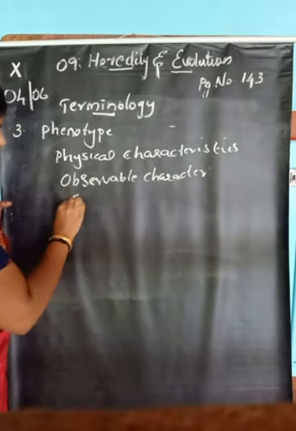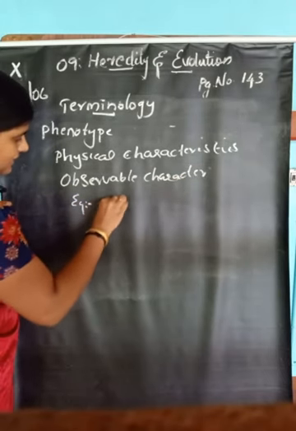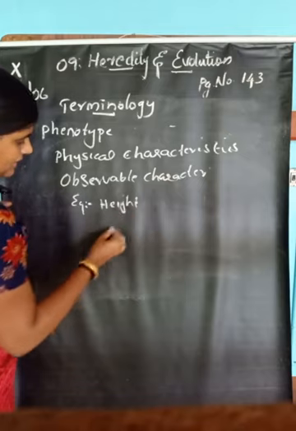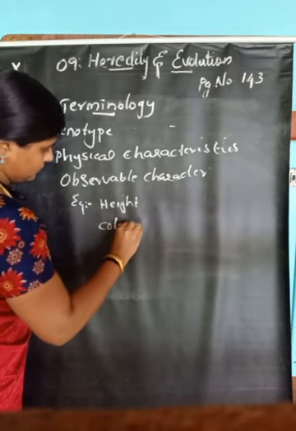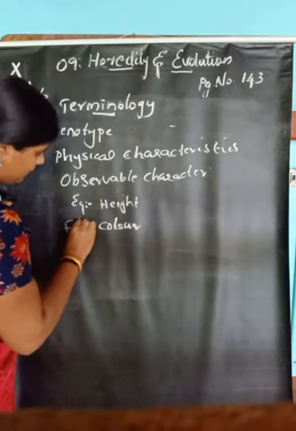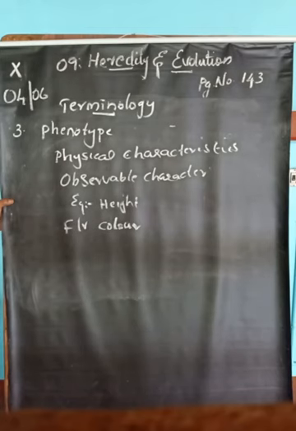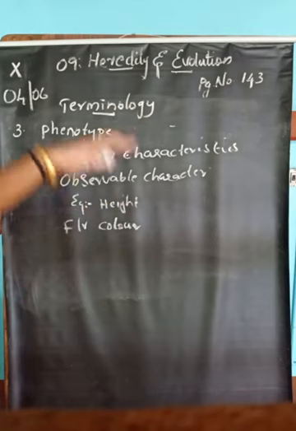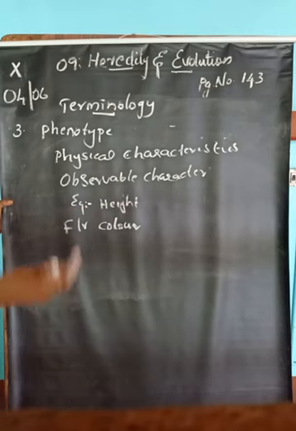Observable character. Examples are height and color, that is flower color. If we are seeing a plant, how do we say that plant is tall or that plant is a short plant?